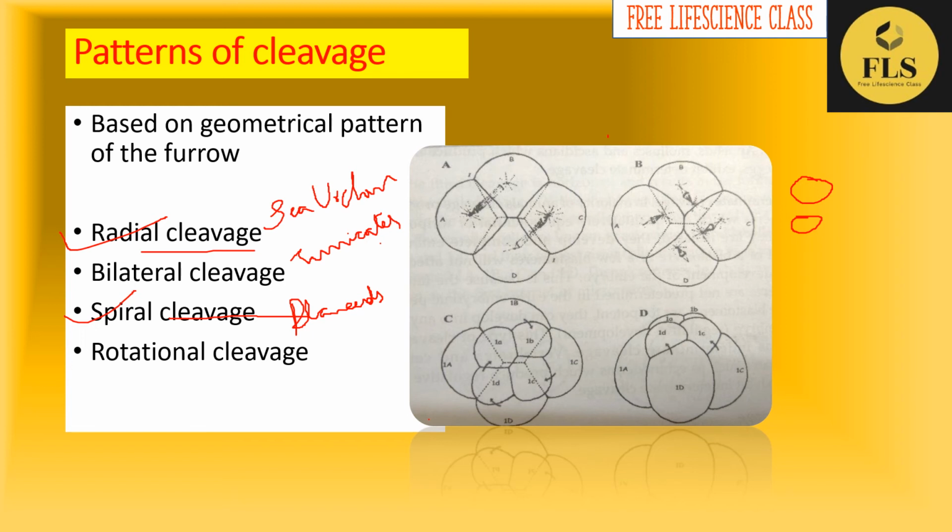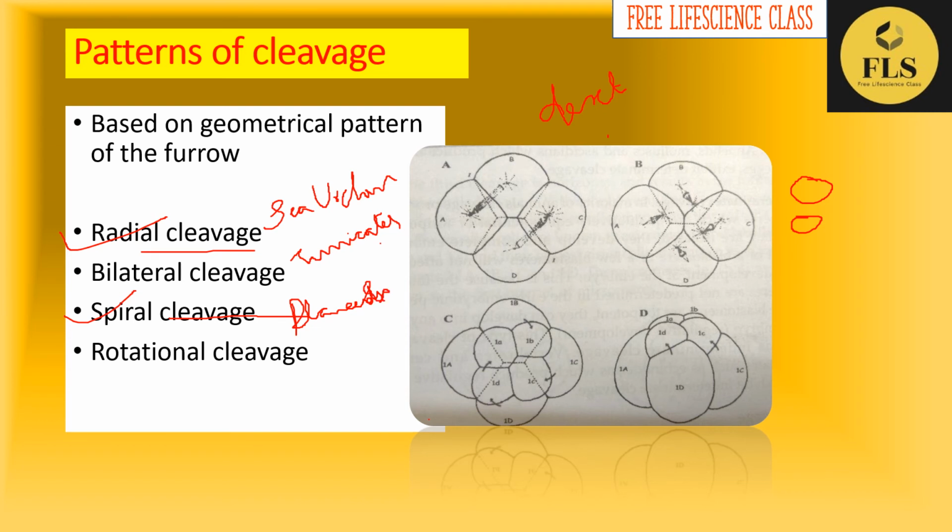If the rotation takes place in a clockwise direction, we get a dextral type of cleavage. Dextral pattern is seen; examples are annelids and mollusks. If it is happening in an anti-clockwise direction, then it is a sinistral pattern, and the example is Planocera.